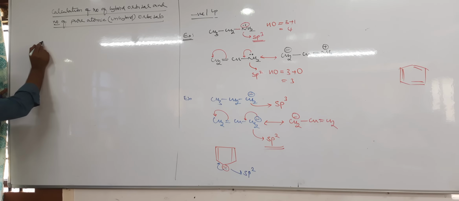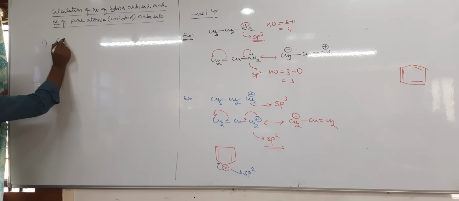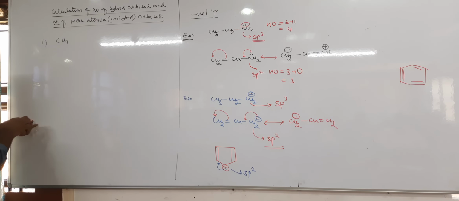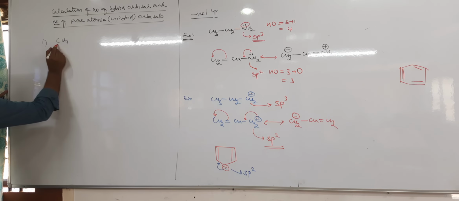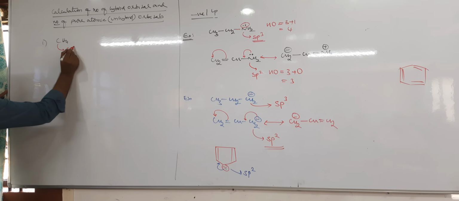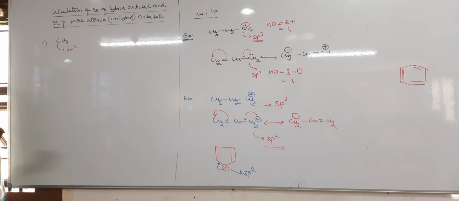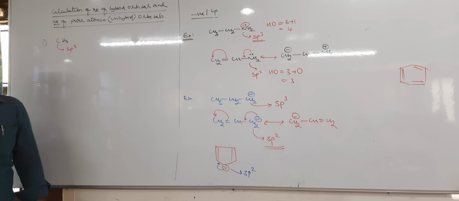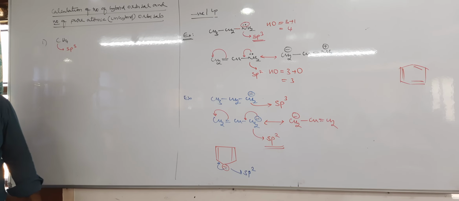Okay, first let us take a simple example, methane. Tell me, in methane how many hybrid and how many unhybrid orbitals? So how to calculate hybrid? To calculate hybrid orbitals, you first calculate the hybridization. What is the hybridization of carbon here in methane? sp3. If any atom undergoes sp3 hybridization, how many hybrid orbitals does it have? 4.